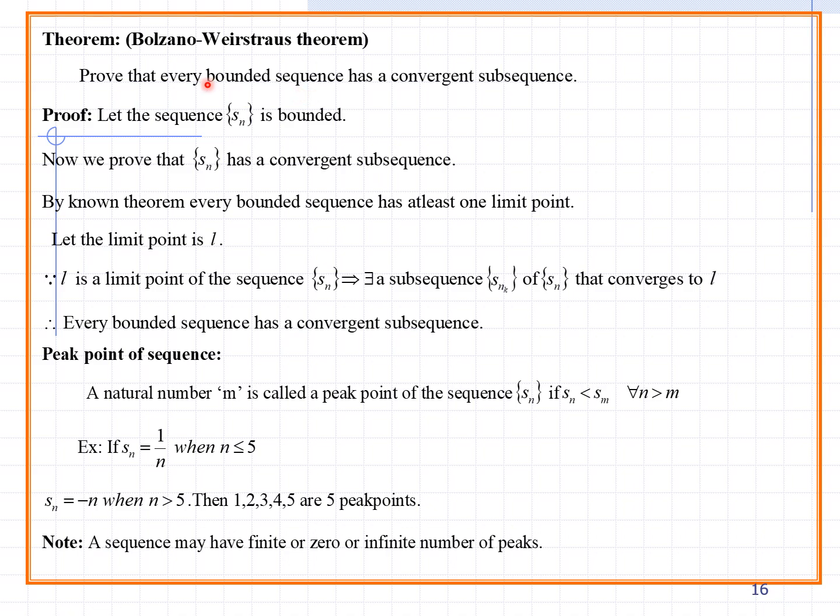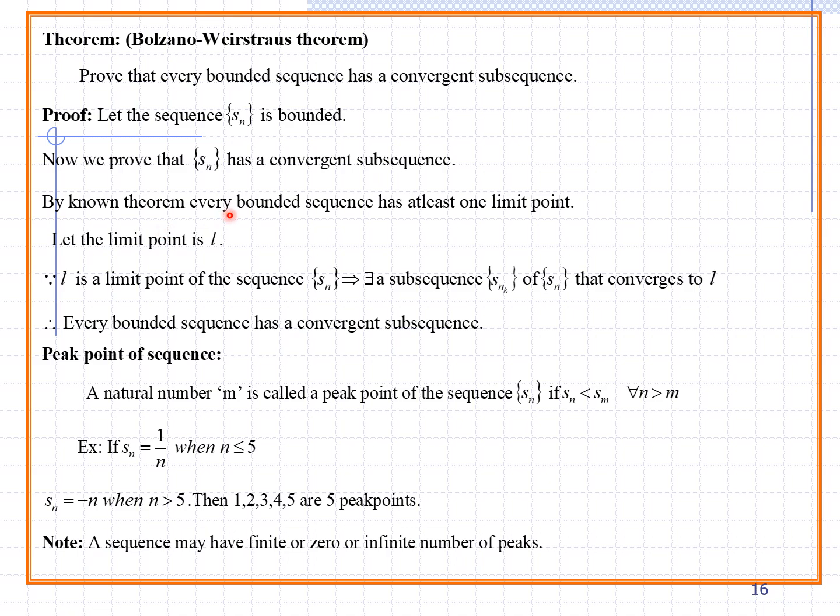So see the theorem. Prove that every bounded sequence, bounded meaning a lower value exists and at the same time an upper value exists, has a convergent subsequence. Let the sequence Sn be bounded. Now we prove that Sn has a convergent subsequence. Sn is bounded, and you can prove it has a convergent subsequence.